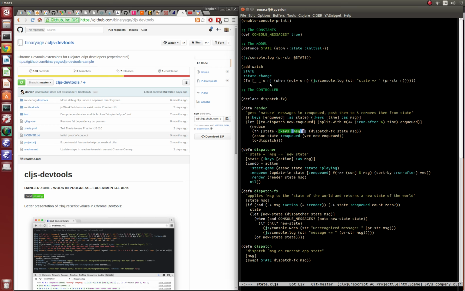Oh, so this is a bit of a trick, right? Clojure requires that things you refer to have to be declared before you use them, right? So this function is actually defined down here. The only way I can refer to it up here is to declare it ahead of time. So it's binding to the var, not to the actual value in that var, which is a bit wonky, but that's how you do it in Clojure. When you have something defined below you that you need to refer to above it, you need to forward declare it using this declare dispatch function. It's pretty rare that you actually end up doing this, but sometimes it makes sense.